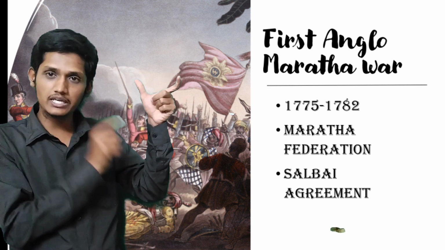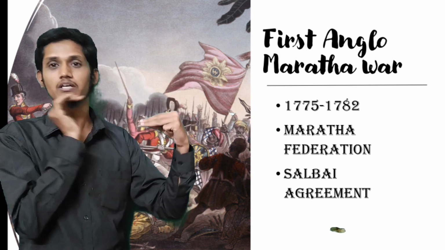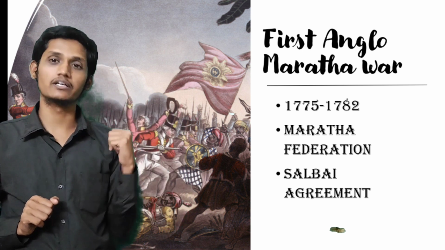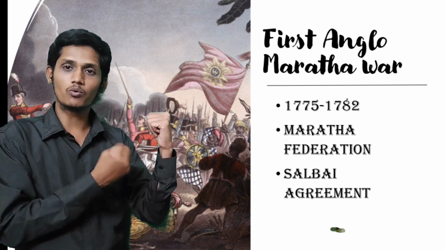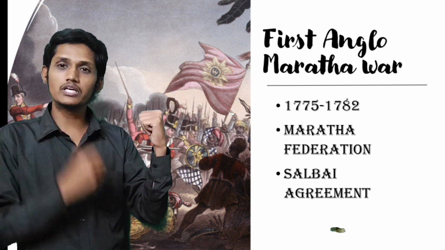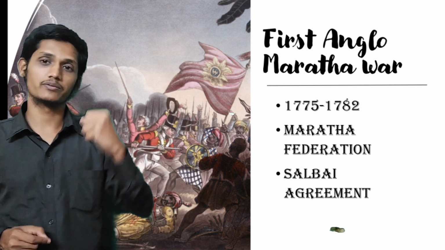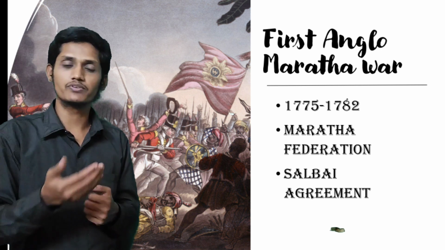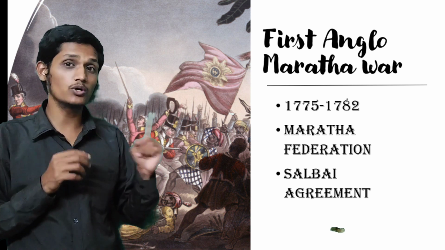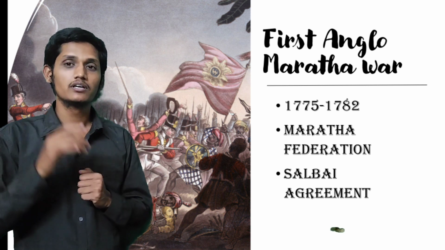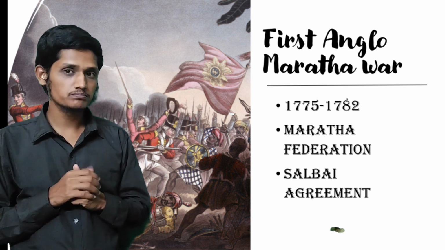Remember that? The king is Madhav Rao. Madhav Rao died. His brother came, Narayan Rao. Narayan Rao's uncle killed him because he wanted to become king. Who? The uncle, Raghunath Rao, wanted to become king. Now what happened? The whole Maratha Federation, all family members, all Maratha people, with the help of the Federation, brought Narayan Rao's son, called Madhav Rao II, as the Peshwa. When he was ready to become Peshwa, the uncle got angry, right? Because the uncle wanted to become king, but because of all the Maratha family and Maratha Federation, the uncle had to keep quiet.